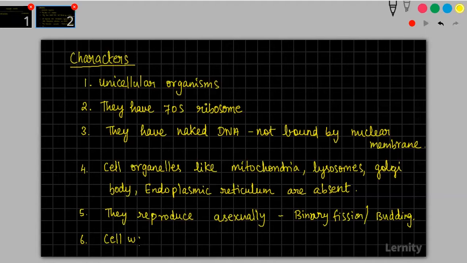Cell wall is rigid, made up of peptidoglycan. First, let me complete all the points, then we can explain. I will give you time to write it also. Okay, so I'll just come back to slide 2 and then I'll show you also.